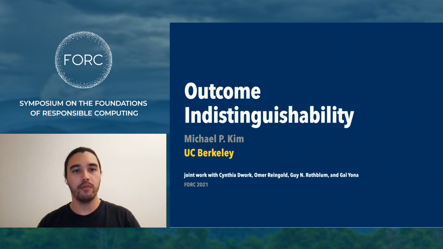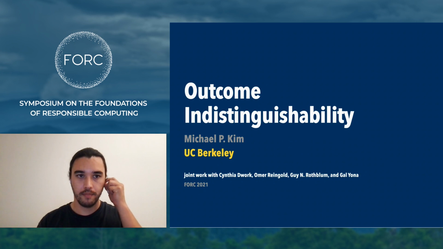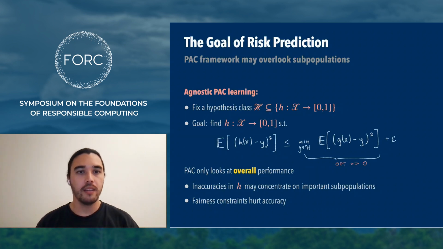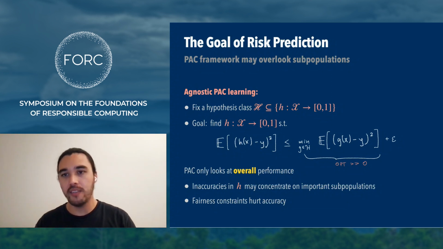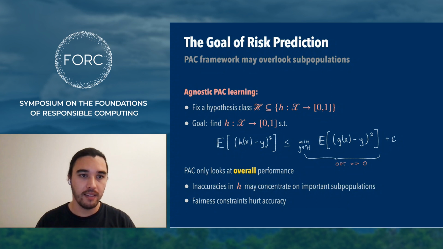In this work, we revisit the underlying goals of individual risk prediction. Typically, the goal of prediction is framed as finding a best fit hypothesis. For instance, the agnostic PAC model formalizes the goal by first fixing a hypothesis class, and then learning a hypothesis h that achieves loss, in this case the squared loss, that competes with the best hypothesis in the class.